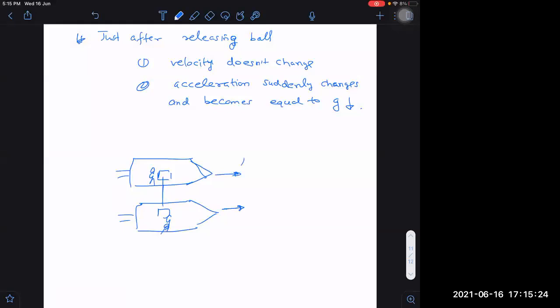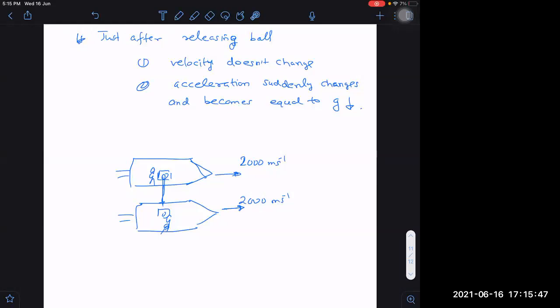Speed is, let us say, 1000 or 2000 meters per second. Very fast speed, maybe more than that. 2000 meters per second and 2000 meters per second. Now, if this person throws a ball to the other person, will the other person be able to catch it or not? Yes, sir. The other person is able to catch it.